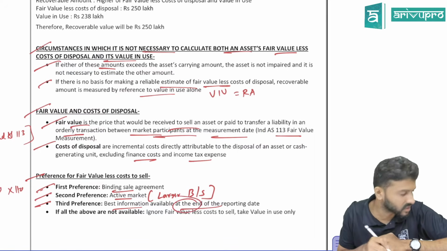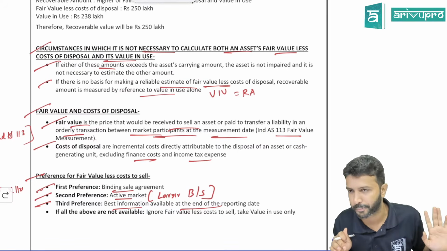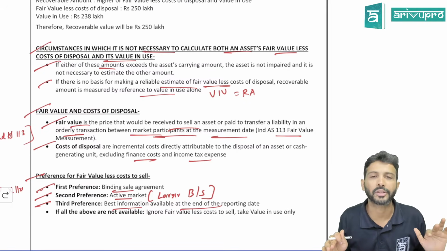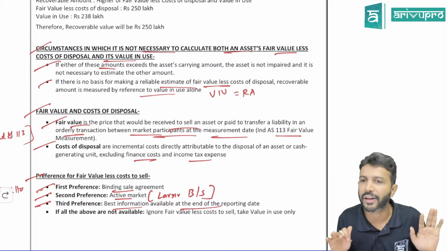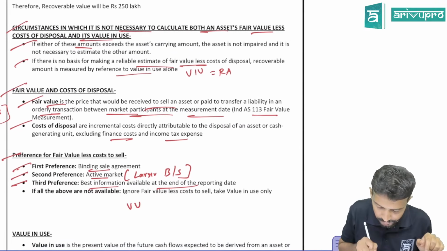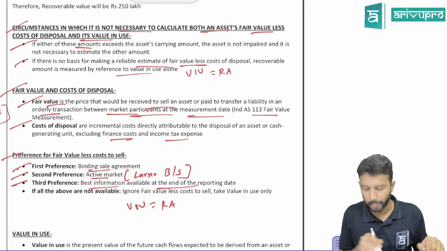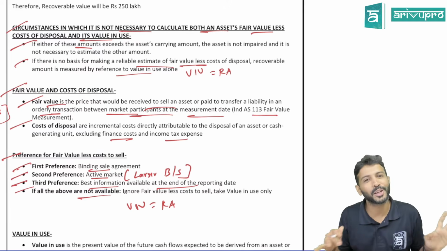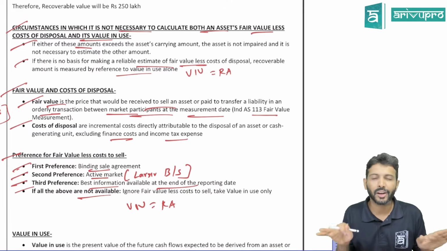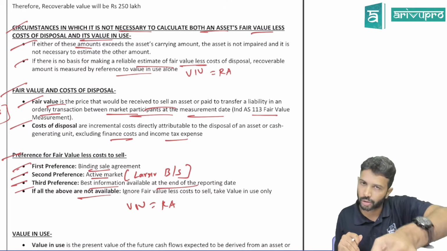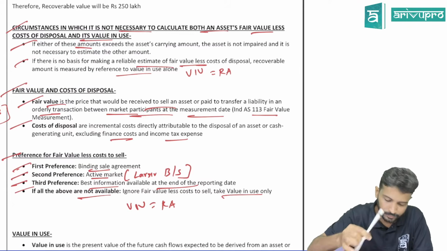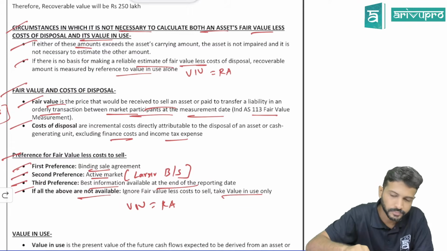That is your best information, management's best information. Third priority: if you are saying no, that is also not possible, then forget fair value. Value in use becomes what? Recoverable amount. Meaning, ignore fair value. That is the last option, because we gave multiple options. If everything is no, ignore fair value, find out value in use, and that itself becomes the recoverable amount. Fair value you need not find. These are your preference order.